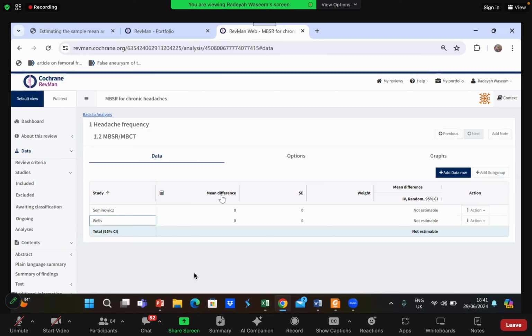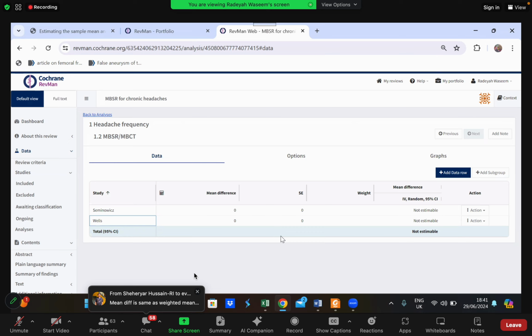Now you guys can see I will get my mean difference and my standard error. But how? The main question is how. It is not giving us the option for selecting the pre-treatment or post-treatment options. Do you have any questions? Is this clear till now? The options that I had selected, are these clear to you? You guys understand what's going on over here? It's a bit confusing, so if you have any queries, you can ask me right away.